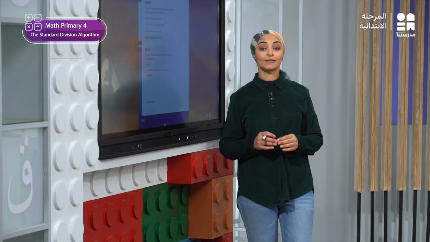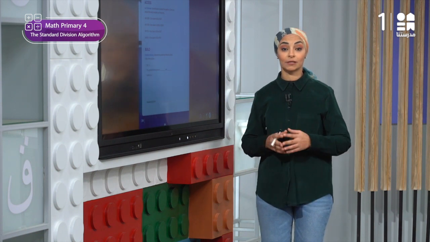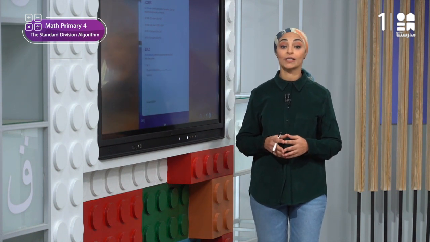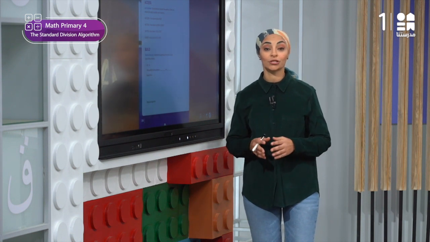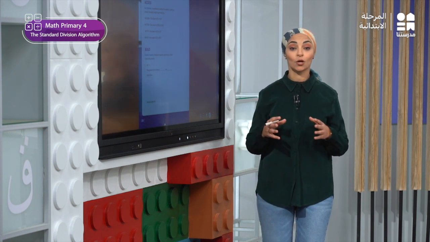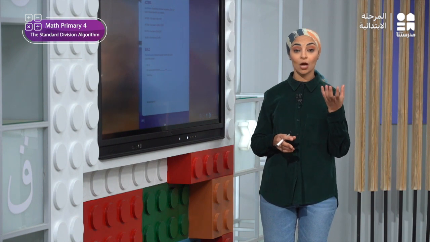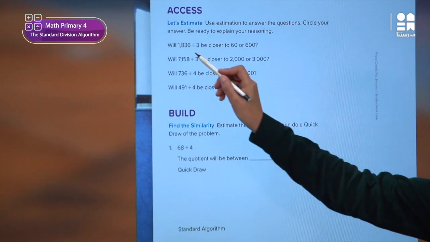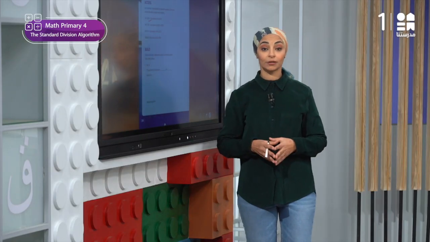And now when I asked the students in my class, many of them thought of rounding the dividend. And some of them used the strategy that we studied before, like partial quotient division, to find the closest quotient. In problem number 1, is 1836 divided by 3 closer to 60 or 600?